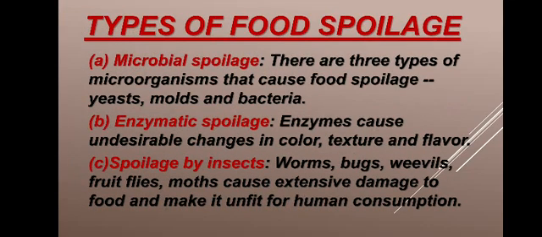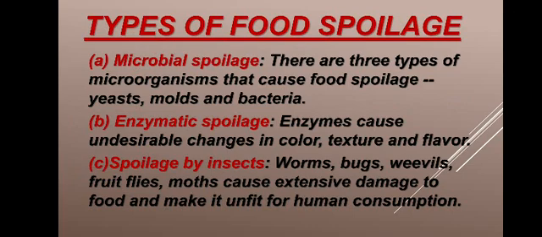Then types of food spoilage. There are three types of food spoilage. They are microbial spoilage, enzymatic spoilage, and spoilage by insects. Microbial spoilage, as the word denotes, is caused by microbes or small organisms. So these are the microbial food spoilage. The main causative organisms are yeast, molds, and bacteria.